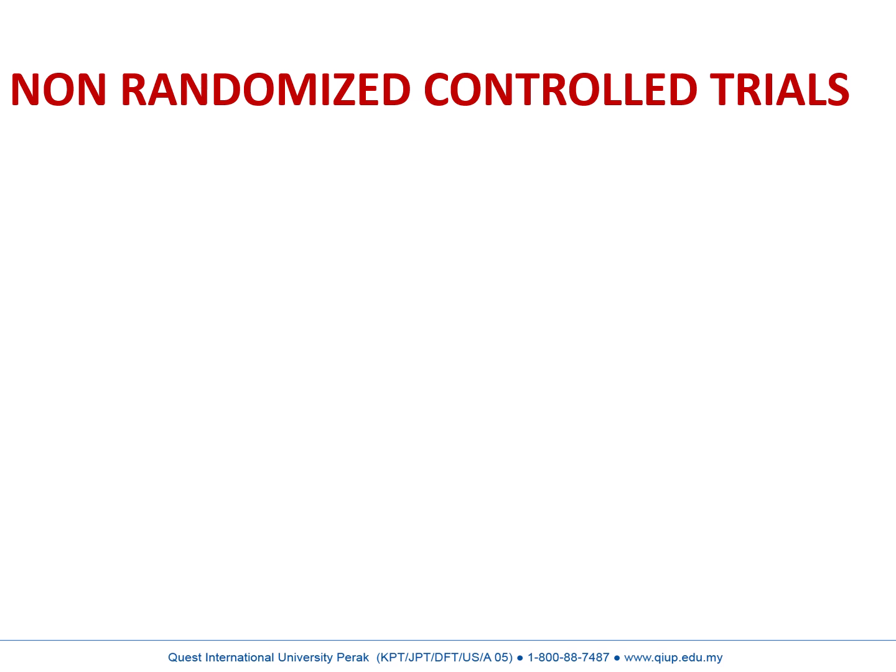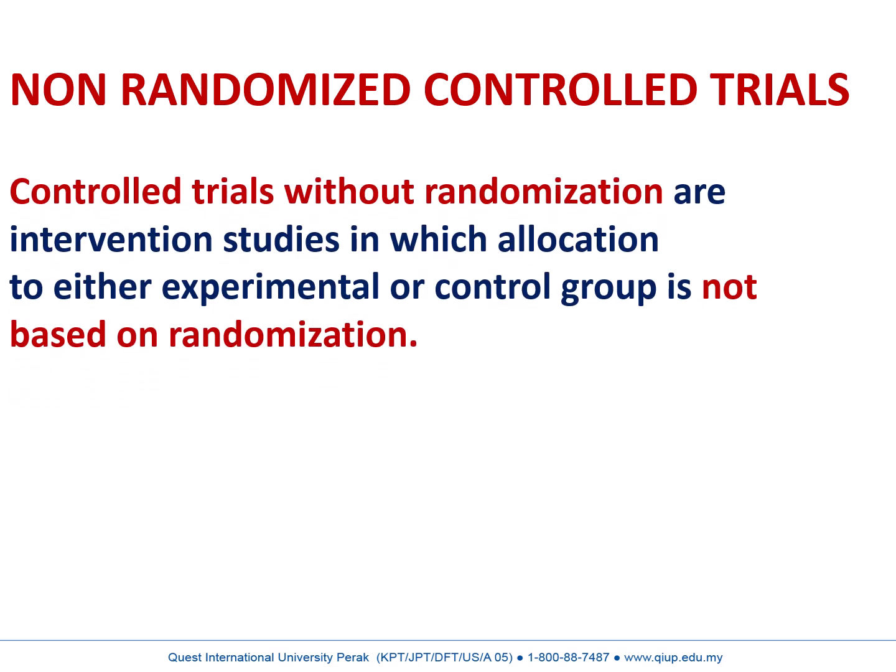Non-randomized control trials. Control trials without randomization are intervention studies in which allocation to either experimental group or control group is not based on randomization. It is done when randomization is not possible. So two clinics are there at two different places. We cannot randomly allocate people to two clinics. So those who attend one clinic get the experiment. Those who attend another clinic get the control or comparison treatment.